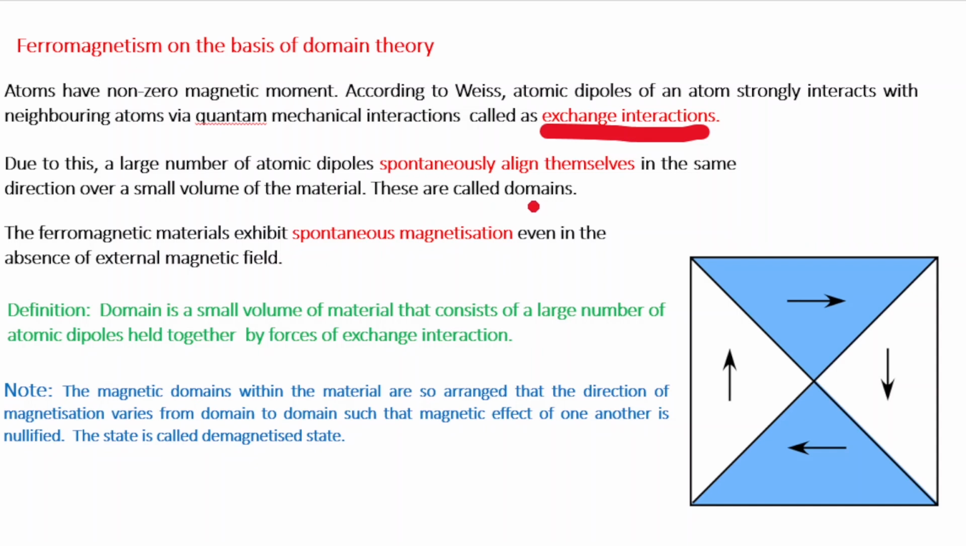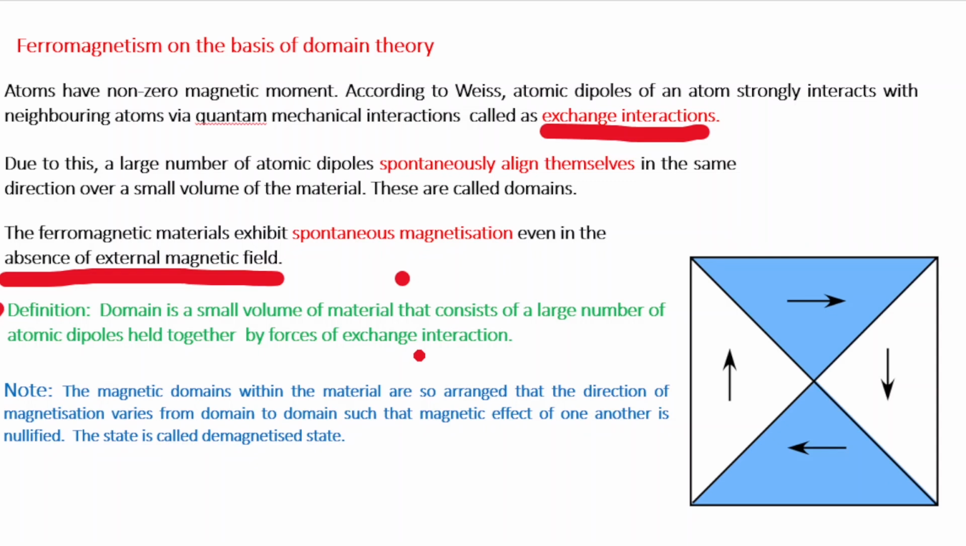So, each domain is magnetized to a saturation stage. Thus, the ferromagnetic material exhibits spontaneous magnetization even in the absence of an external field. The small volumes of uniform magnetization of a ferromagnetic material are called the domains. Therefore, the definition of a domain is: a domain is a small volume of material that consists of a large number of atomic dipoles which are held together by a force of exchange interaction.